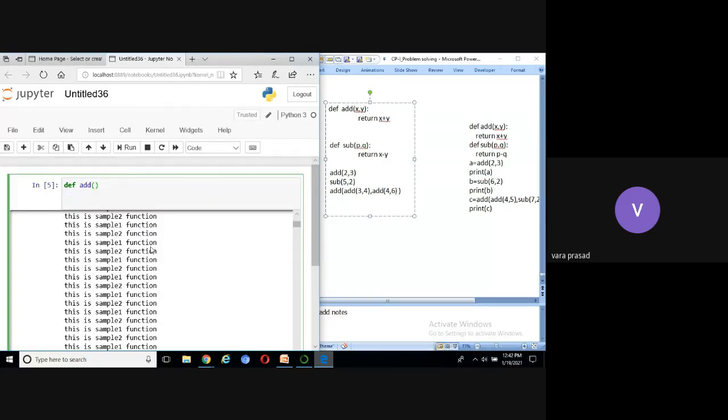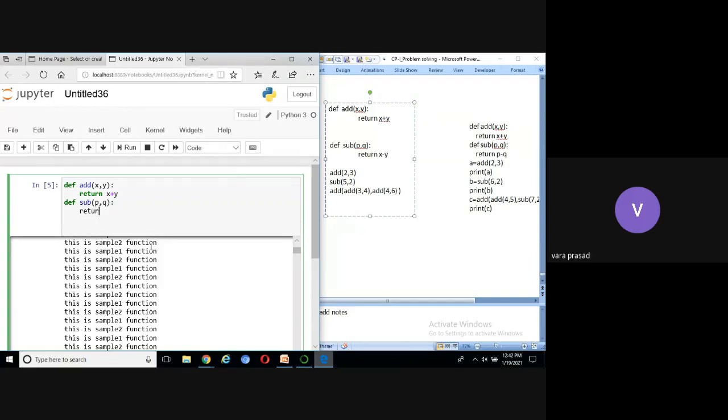Add, it takes two parameters, x comma y, indentation, return x plus y. I'm going to define a new function sub, p comma q, right? Return p minus q.